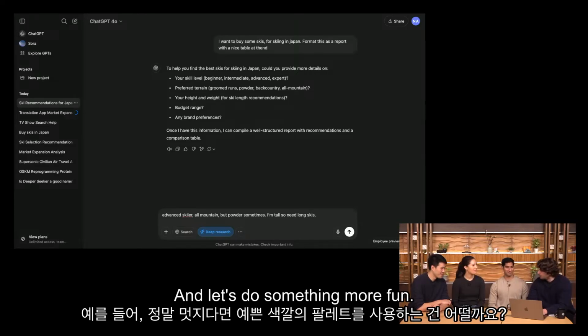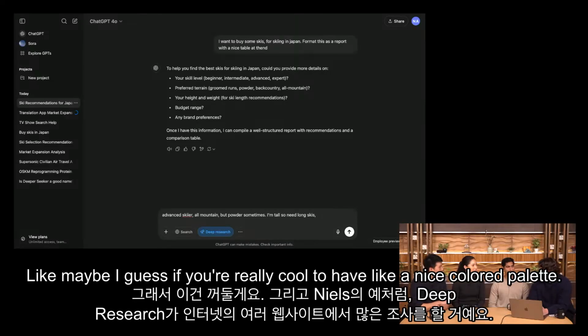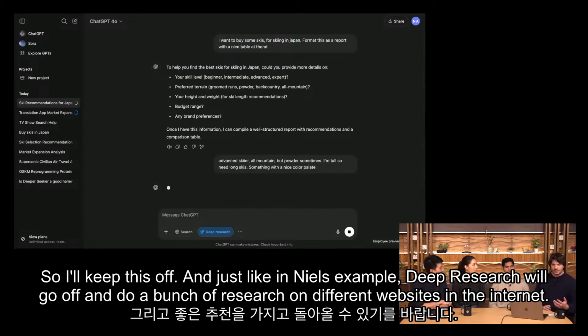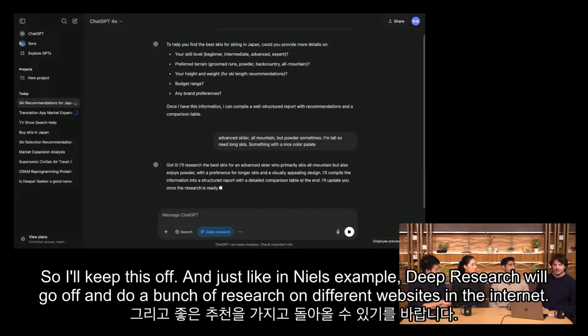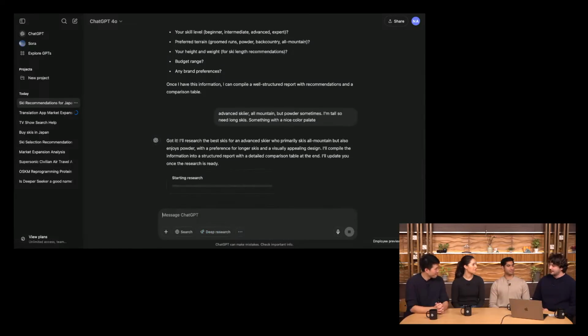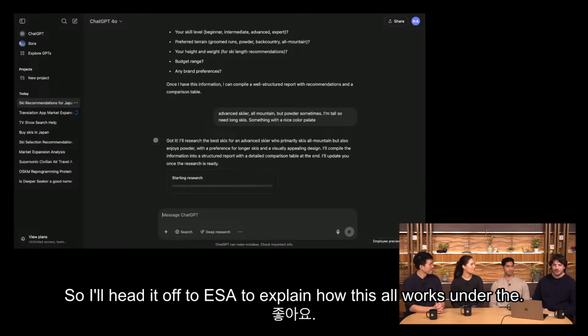And let's do something more fun. I guess it'd be really cool to have a nice color palette. So how about something with a nice color palette? And so I'll kick this off, and just like in Neil's example, Deep Research will go off and do a bunch of research on different websites on the internet, and hopefully come back with some good recommendations. So I'll hand it off to Isa to explain how this all works under the hood.